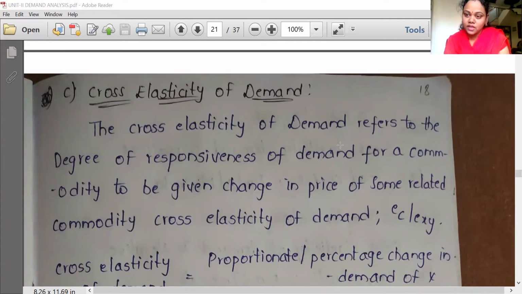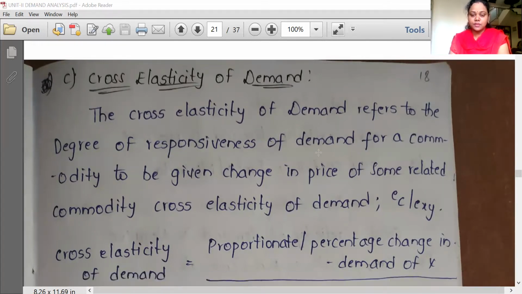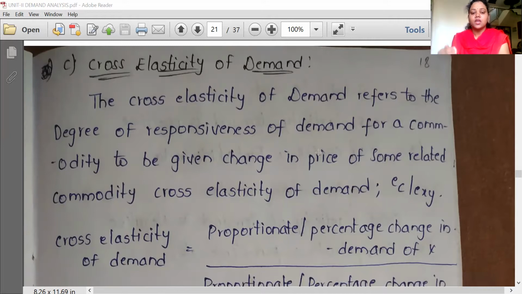Substitute goods means what? Tea and coffee are examples of substitute goods. Complementary goods means whenever you want to make a coffee, we need some other complementary agents like sugar, milk; all these are the complementary goods, right? So, cross elasticity of demand. Cross elasticity of demand is defined as the degree of responsiveness of demand for a commodity to a given change in the prices of the related goods.